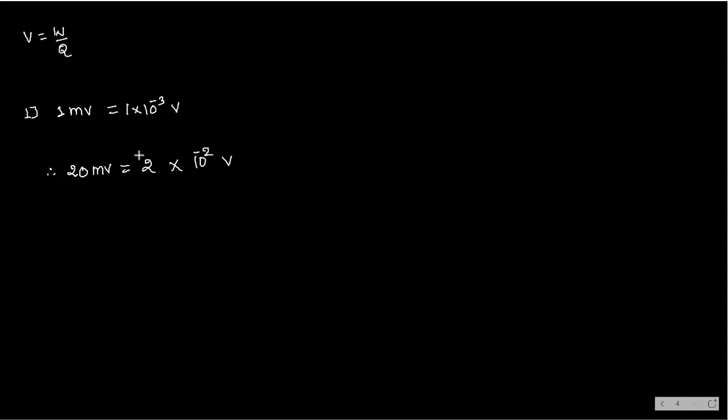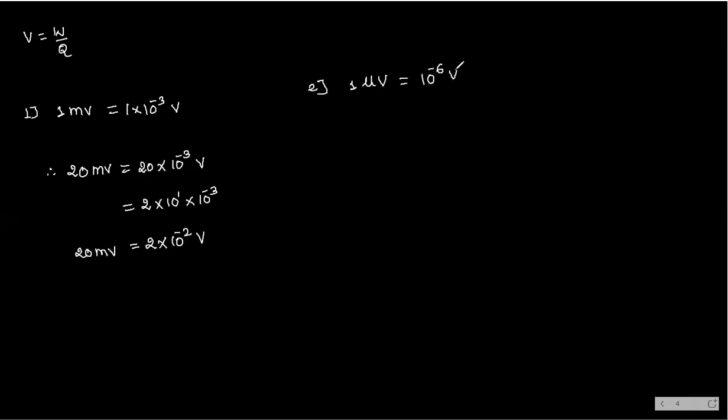Listen carefully. This is -2 only. See here: first you write 20 into 10 to the power -3 volt. Then I can write 20 as 2 into 10 to the power 1, means 2 into 10, and this is 10 power -3. So this is equal to 2 into 10 to the power -2 volt. This is 20 millivolt. Second one, microvolt. 1 microvolt is equal to how many volts? 10 power -6 volt.